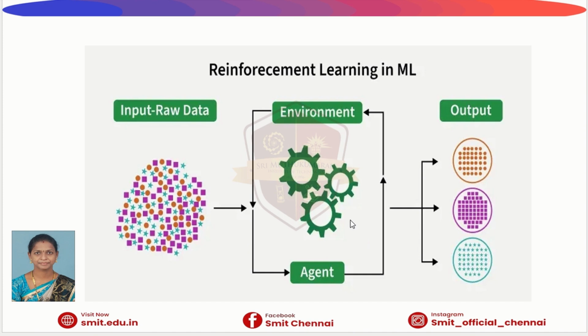So reinforcement learning works like a loop. The agent takes action, the environment reacts, the agent receives feedback, and the agent improves its decision. The loop continues again and again until the agent learns the best behavior. Now look at the arrows that follow a cycle in the diagram.